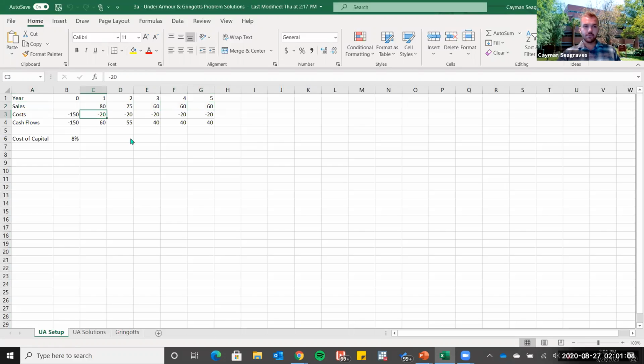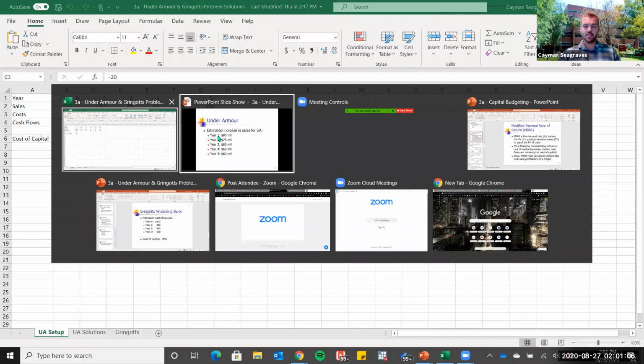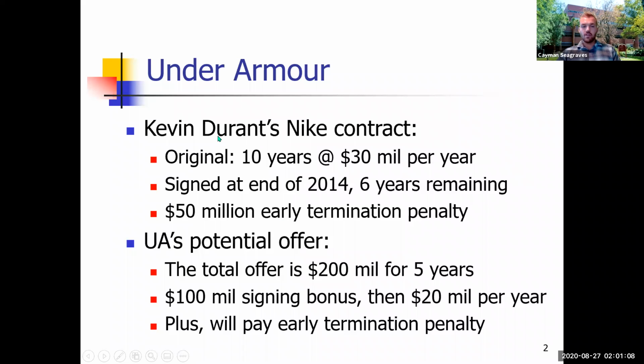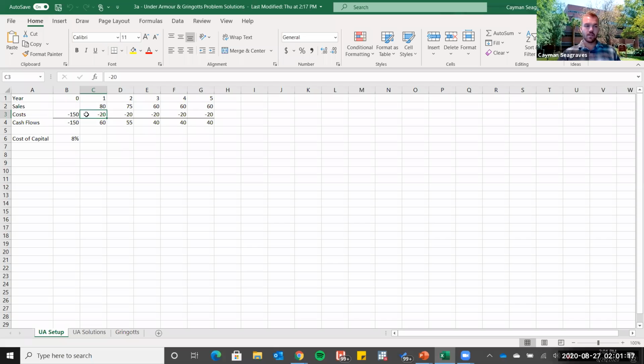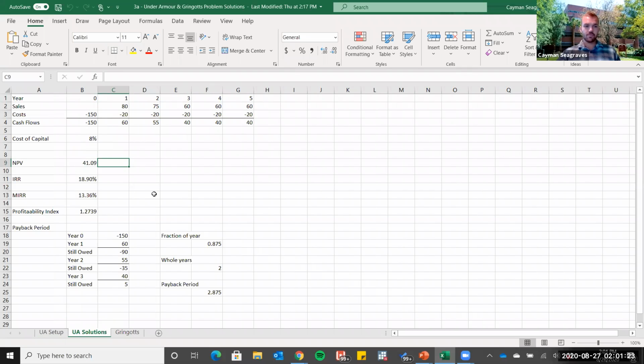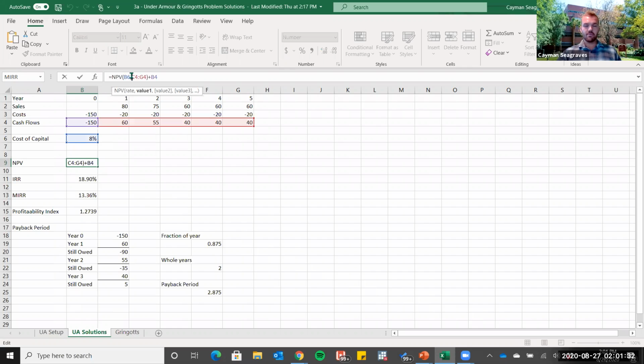Below that, we have the additional costs. Not only will there be a $150 million upfront cost for Kevin Durant, there will also be a cost of $20 million per year paid to Kevin Durant. And then finally, we have the cost of capital here, which is 8%. So let's look at the solution. Should they sign Kevin Durant is the question we're looking for. First, let's look at the net present value. We've done this in previous questions, so you should be familiar.